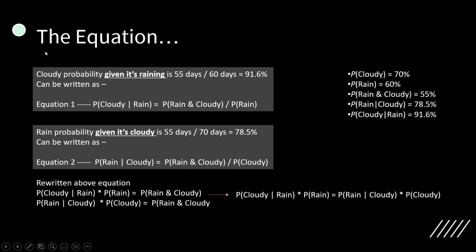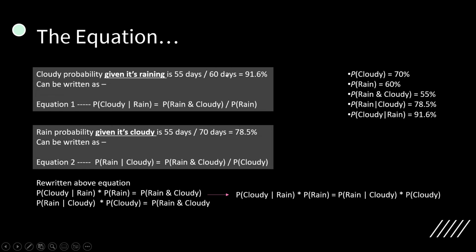So let's talk about the equation. The cloudy probability given it's raining, as we saw in the previous slide, was 55 days divided by 60. I can write that as an equation: P of cloudy given rain is equal to P of rain and cloudy, which is 55, divided by P of rain, which is 60.